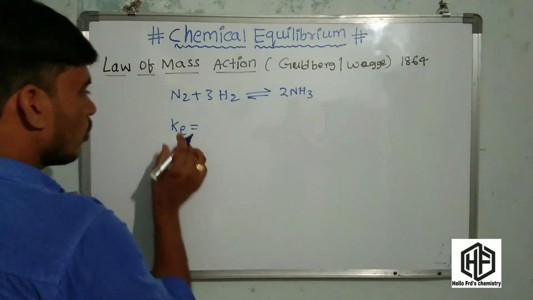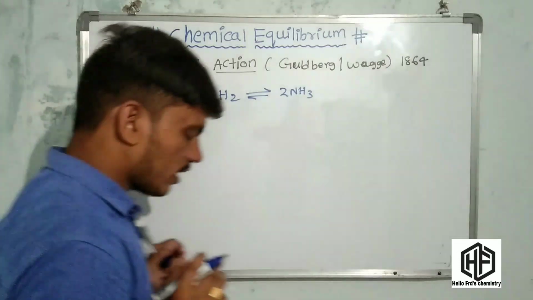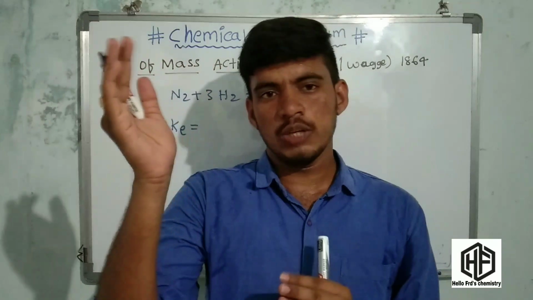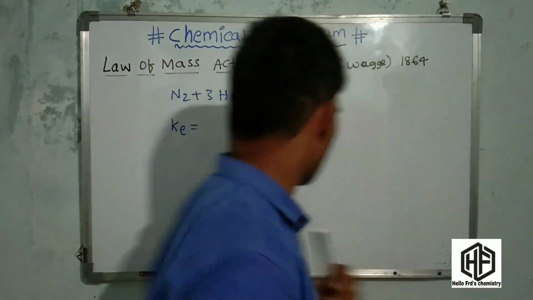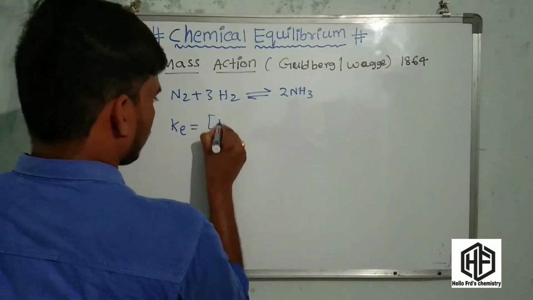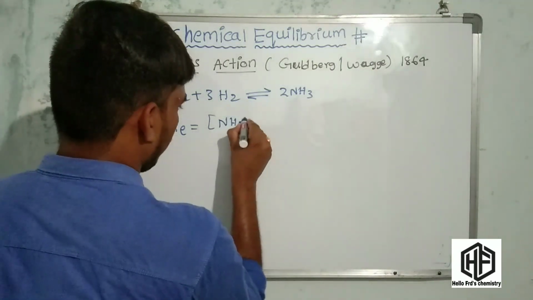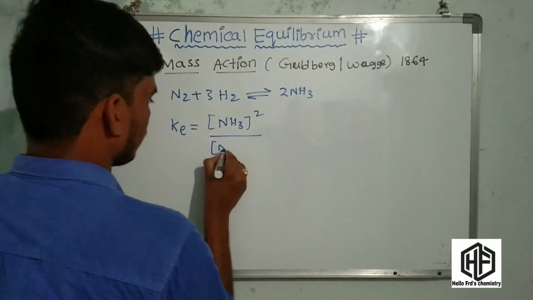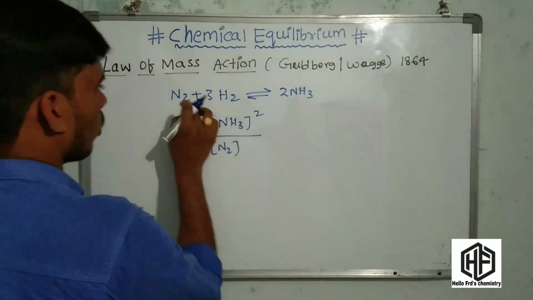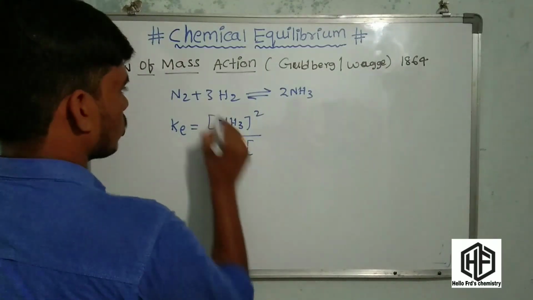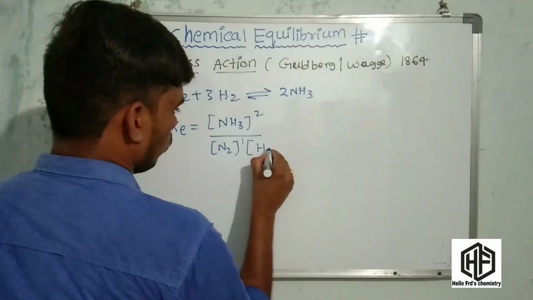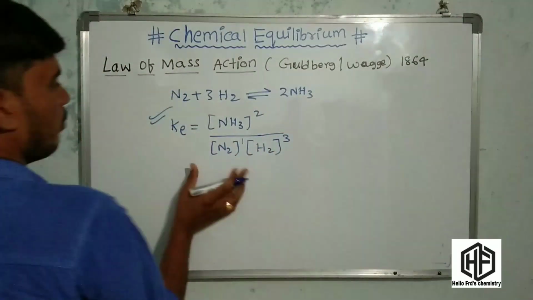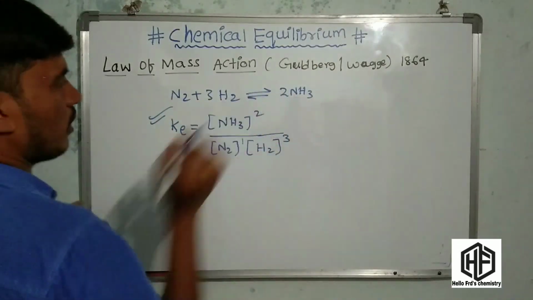In the equilibrium constant, the active mass of each species is raised to the power of its stoichiometric coefficient. So Ke equals the active mass of NH3 raised to the power of 2 by the active mass of reactant N2 raised to the power of 1 and the active mass of reactant H2 raised to the power of 3. This is the equilibrium constant of N2 plus 3H2 gives 2NH3.